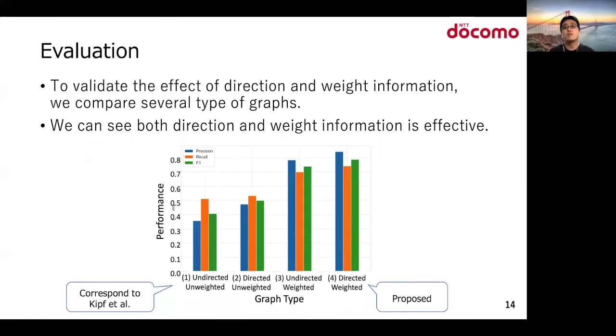Next, we evaluate the effect of graph characteristics of the directed city graph. Specifically, the unique characteristics of our directed city graph compared to those of the existing studies are directed and weighted edges. So to analyze the effects of each component, we performed an ablation study. The combinations of directed, undirected, and weighted, unweighted were compared. This graph shows the results. From this graph, we can see both direction and weight information is effective for estimation.